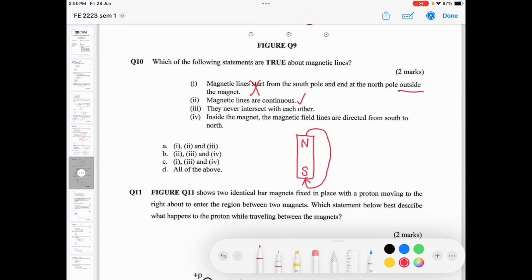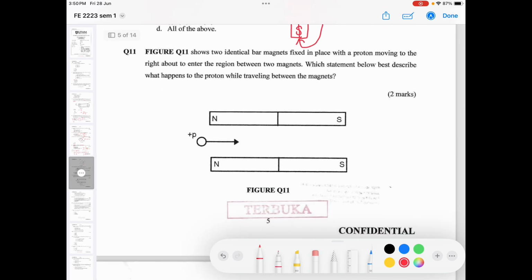Magnetic lines are continuous. Yes, continuous. They never intersect each other. Yes. Inside the magnet, the field lines are directed from south to north. So this one is correct. So the answer is B.